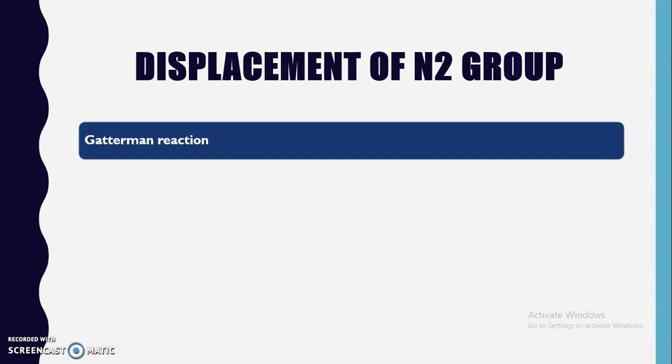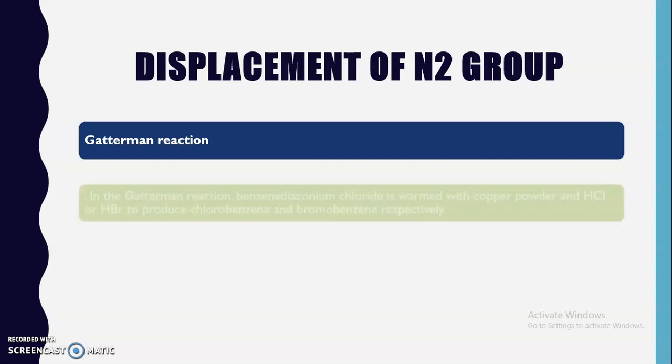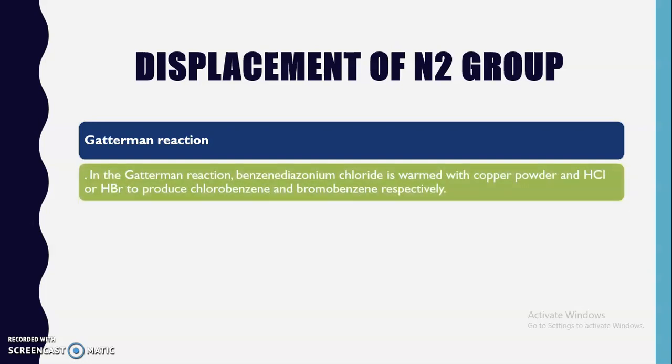Then, as I said, the second reaction that we are going to discuss is the Gattermann reaction. In this Gattermann reaction, we can also carry out the replacement of the nitrogen group, that is the N triple bond N group, with the help of halogens. In the Gattermann reaction, benzene diazonium chloride is warmed with copper powder and hydrochloric acid or hydrobromic acid to produce chlorobenzene or bromobenzene respectively.